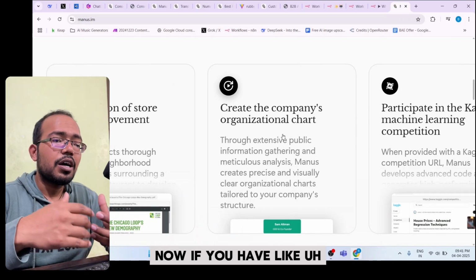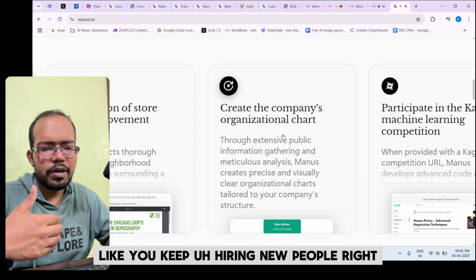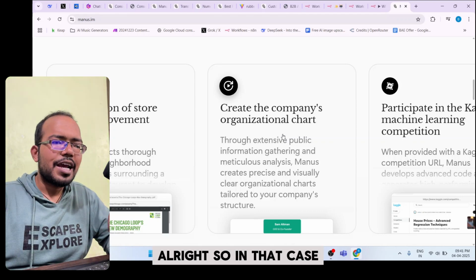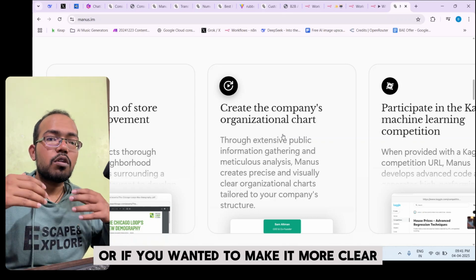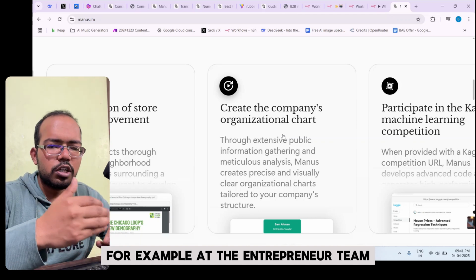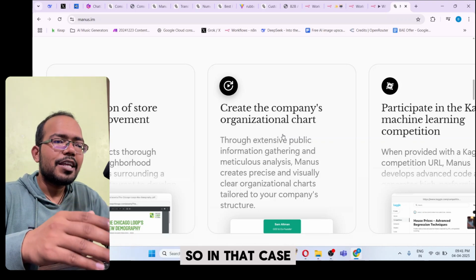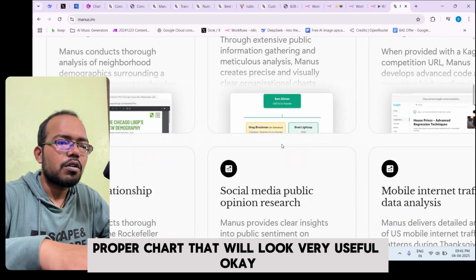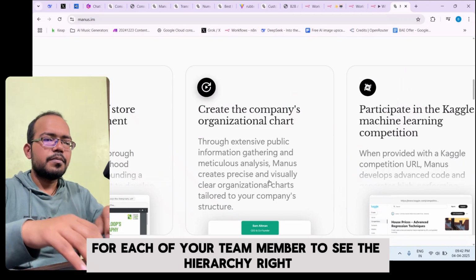Now you can also create a company organization chart. If you keep hiring new people, right, people come and go in your company. All right, in that case you can create a proper structure. If you are redefining your organization structure, or if you want to make it clearer for your whole team, if you have a small team, for example an entrepreneur team, it's basically very helpful for coaches who have a small team. In that case, this is very helpful to create a proper structure, a proper chart that will be very useful, okay, for each of your team members to see the hierarchy, right.